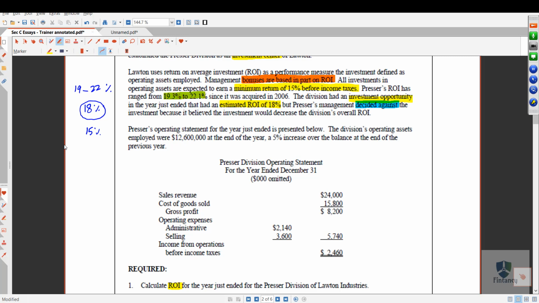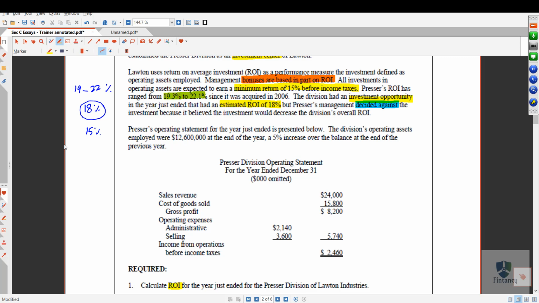So you should remember this is a limitation of return on investment: if the management's bonuses are based on the ROI, they are going to reject every opportunity which will give a return less than their current return but more than the minimum return. Got the point? Assuming this investment opportunity is giving them maybe 20% or more, they would have accepted it.